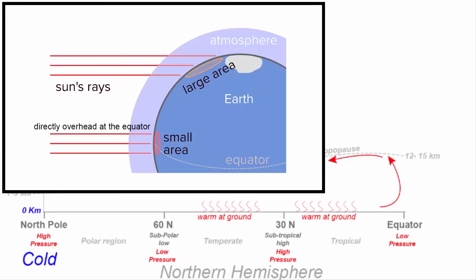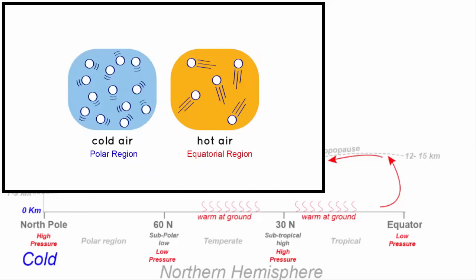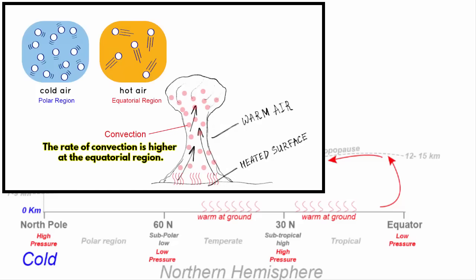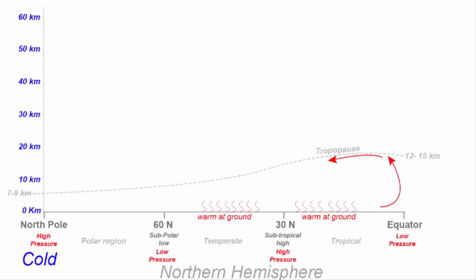We know that equatorial region is warmer because the sun's rays hit the Earth's surface at a higher angle at the equator. The surface air at the equatorial region expands as it warms and then rises. This process is called convection. The rate of convection is higher at the equatorial region. It is because of this, the height of the troposphere is higher over the equator, and as we move towards the poles, the height reduces almost by half.